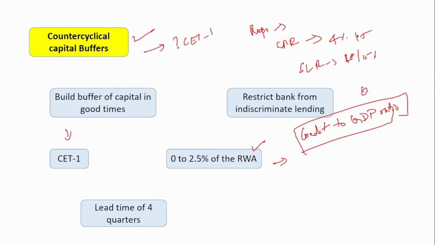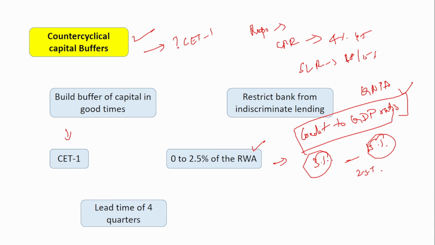Apart from that, even the gross NPA is also an indicator, but credit to GDP is the main indicator. When this credit to GDP ratio enters 3%, that time the Reserve Bank of India instructs the banks to start storing the buffer. And when the ratio reaches 15%, that time they have to maintain the maximum buffer, that is 2.5%.